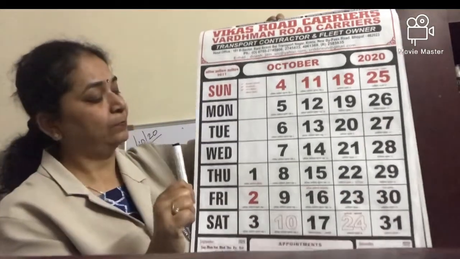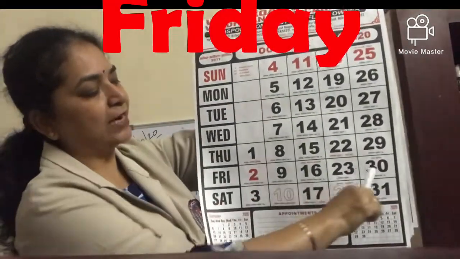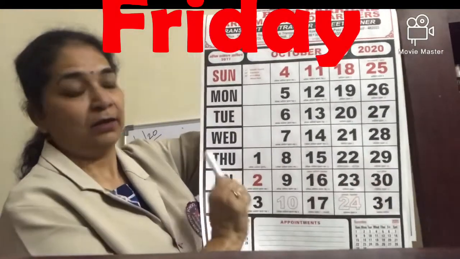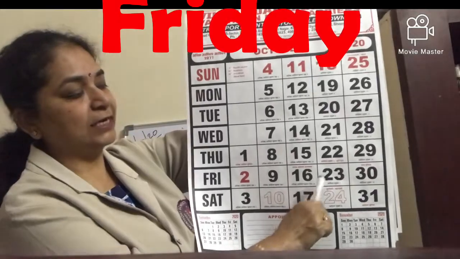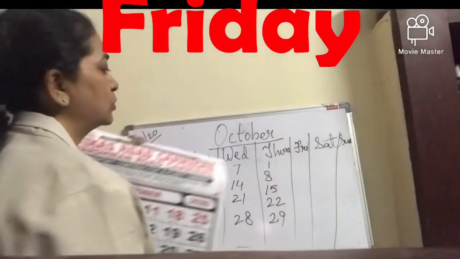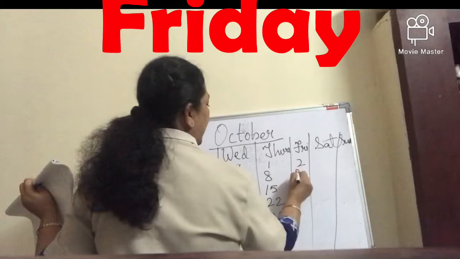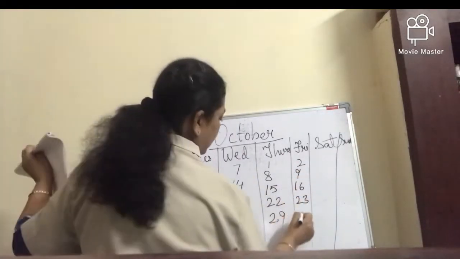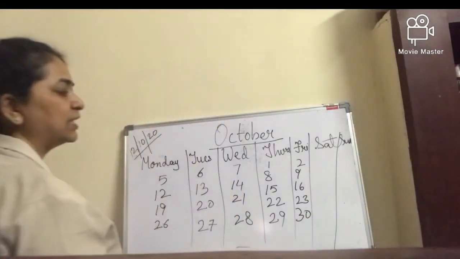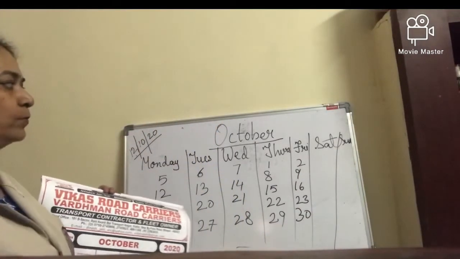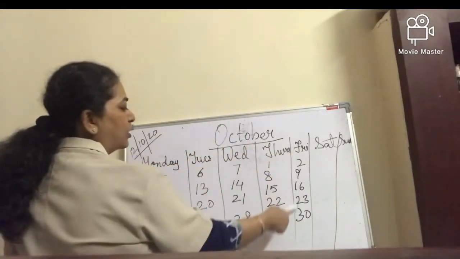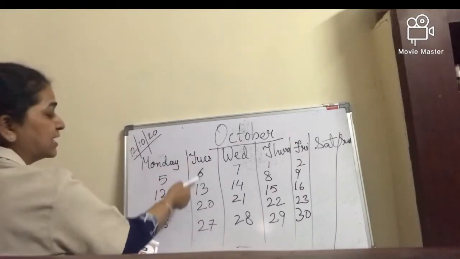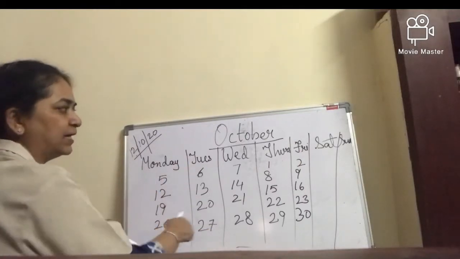Next is Friday. Friday, see which again 5 days. 2, 9, 16, 23 and 30. So write here 2, 9, 16, 23 and 30. So these 5 days are Fridays of October. These are all Thursdays. These are all Wednesdays. These are all Tuesdays and these are all Mondays.